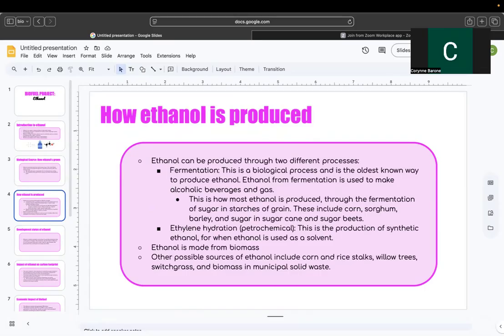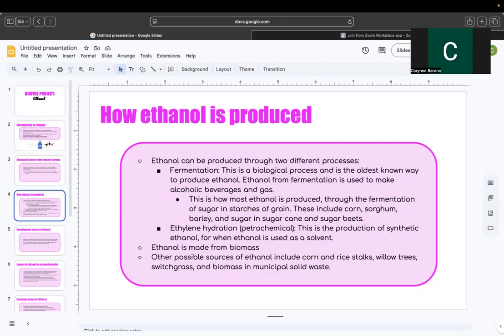Fermentation is a biological process, and this is the most common way ethanol is processed, and it's how we make alcoholic beverages and gas. This happens through the fermentation of sugars and starches of grains like corn, sugar cane, sugar beets, things like that.